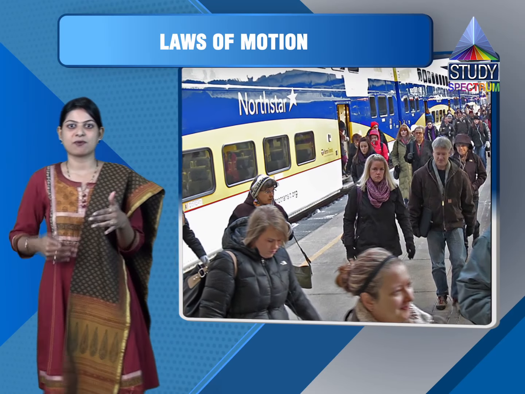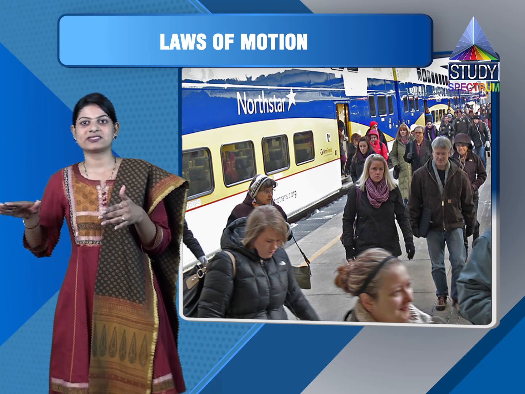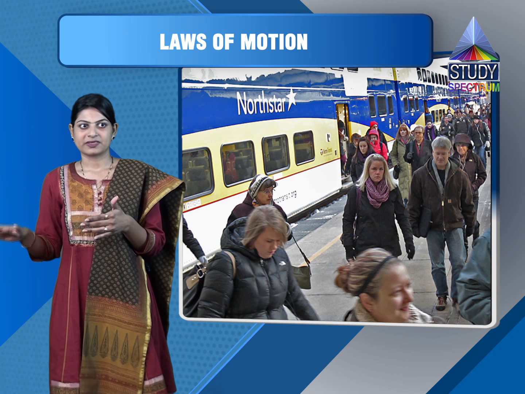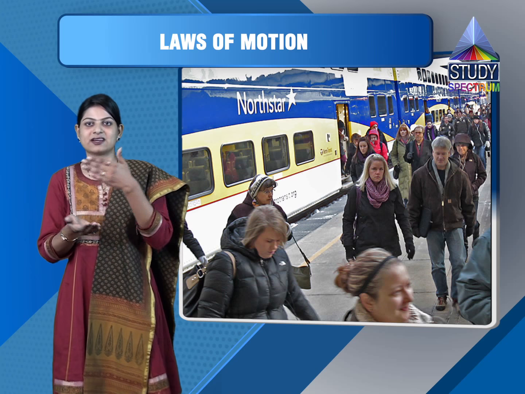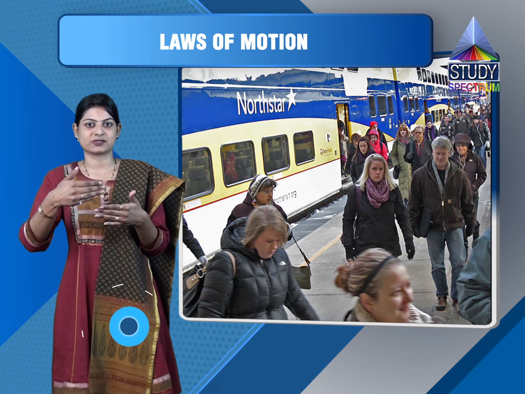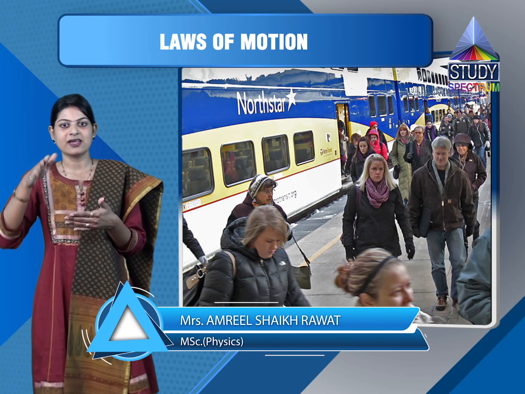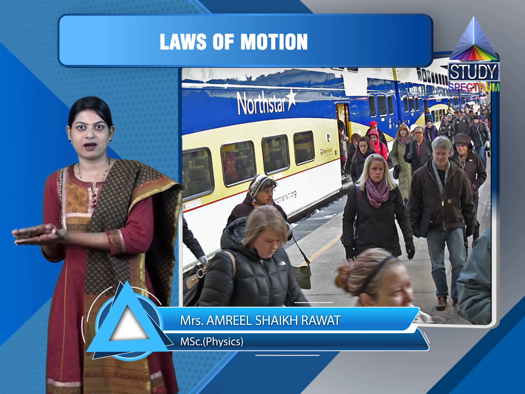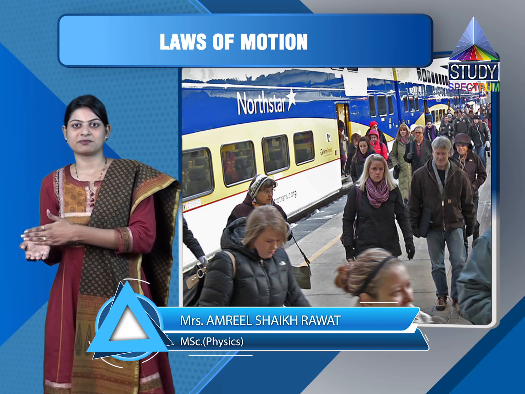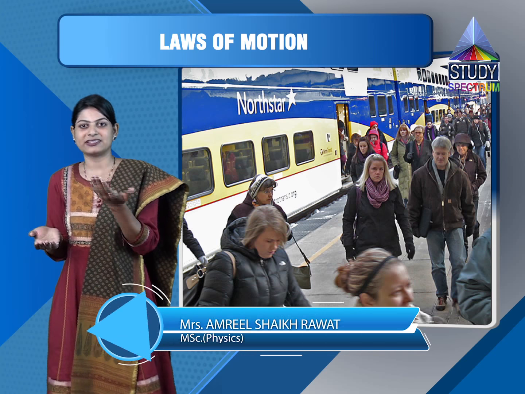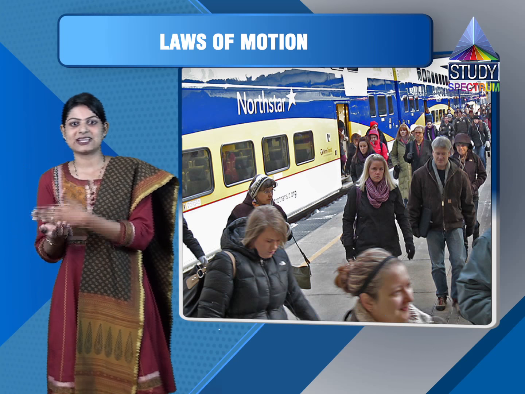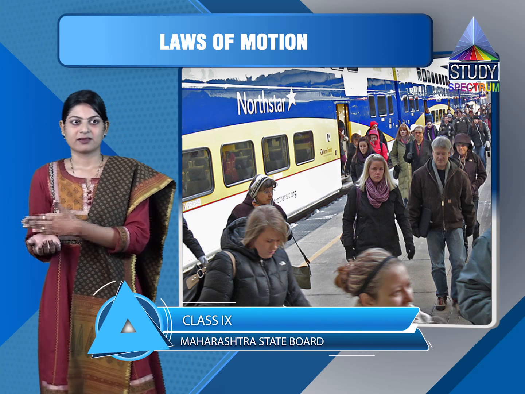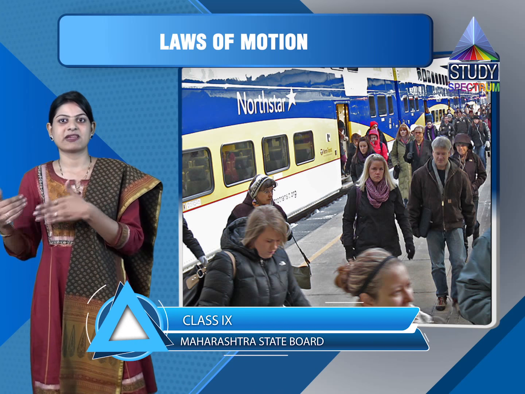When he tries to jump off, he lands on the stationary ground. As soon as the legs, which are in motion along with the train, land on the stationary ground, they are converted into the state of rest, because of which the person may fall.